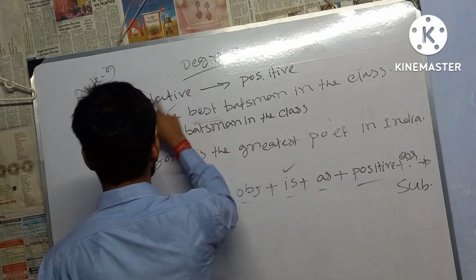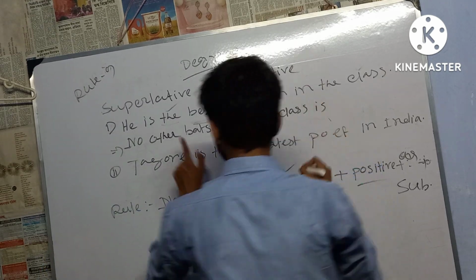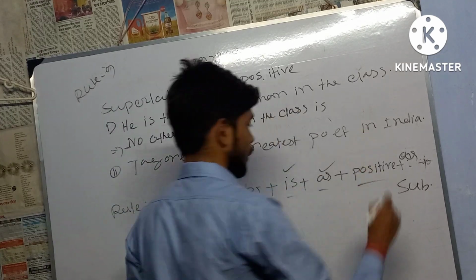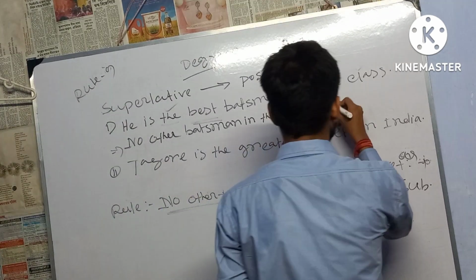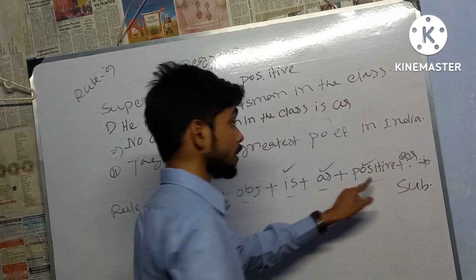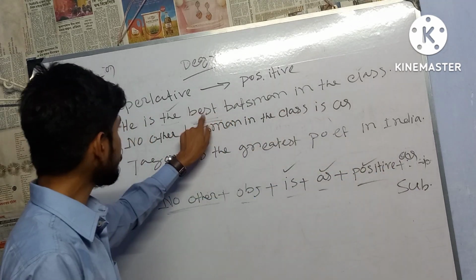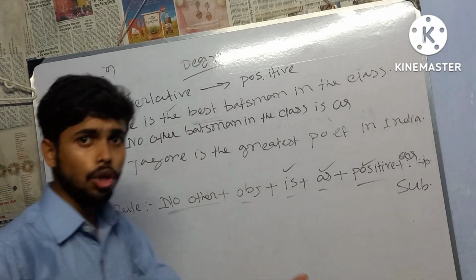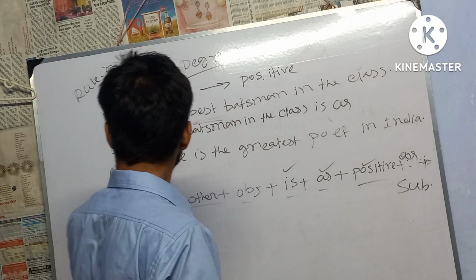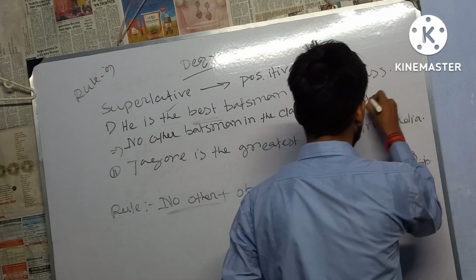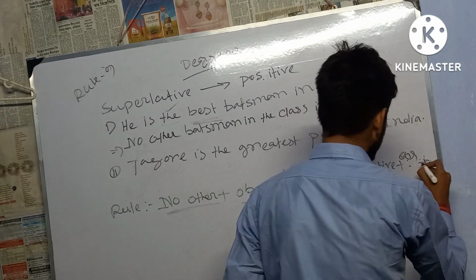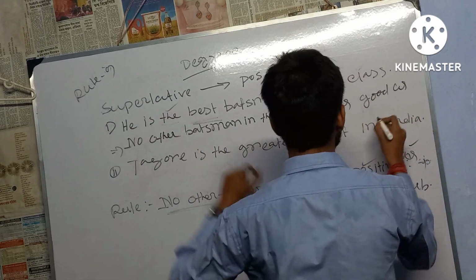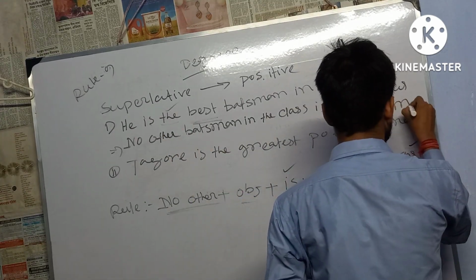Next is the verb: no other batsman in the class is. Next is 'as', very easy, 'is as'. Next is the positive form. What is the positive form of 'best'? We all know good, better, best. So we'll write 'good'. Thereafter we have to write 'as', again 'as he', or 'he' will become 'him'.